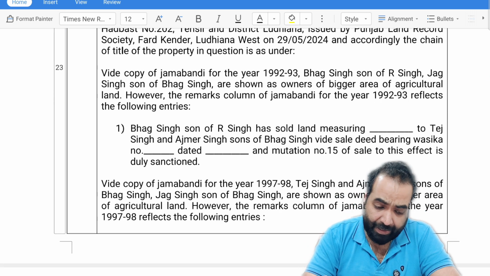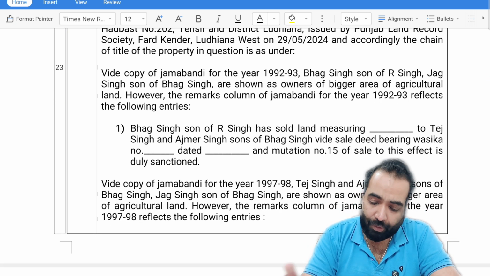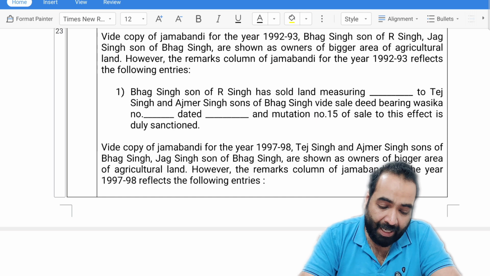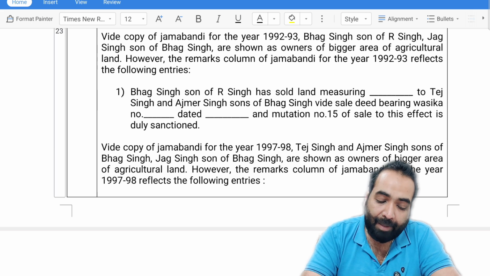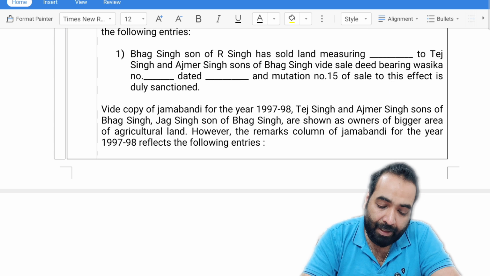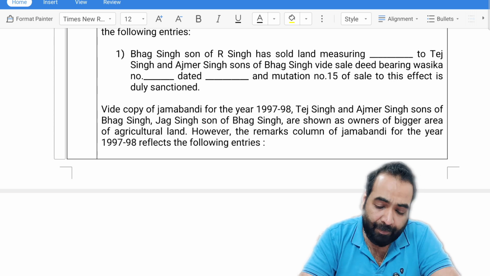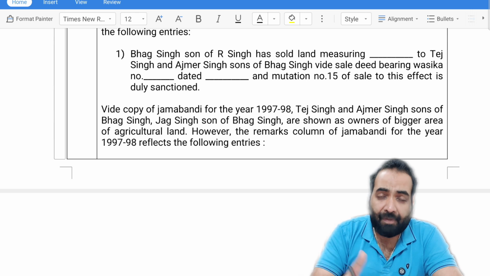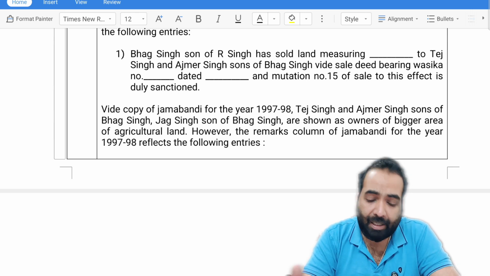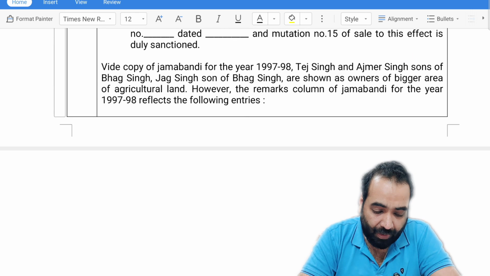He's stating that Bhag Singh and Jag Singh were the original owners of the property. Then Bhag Singh, son of R Singh, sold the land to Tej Singh and Ajmer Singh, who are the sons of Bhag Singh. Then Bhag Singh sold his share of the portion to both of his sons, and this sale transaction is properly recorded in the government records. He has mentioned the copy of the Jamabandi. That means he has mentioned here that the above sale transaction is properly recorded in the government records also, right?